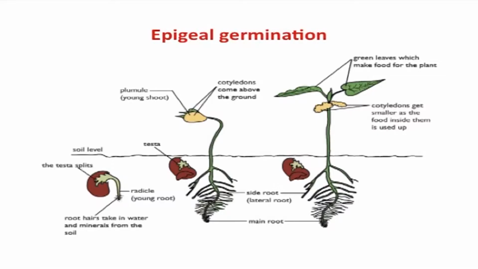The cotyledons split open to reveal the epicotyl, and the epicotyl continues to grow and photosynthesize, while the cotyledons wither and fall to the ground. As the name indicates, epi means above and geo means earth. So, this type of germination is called epigeal.